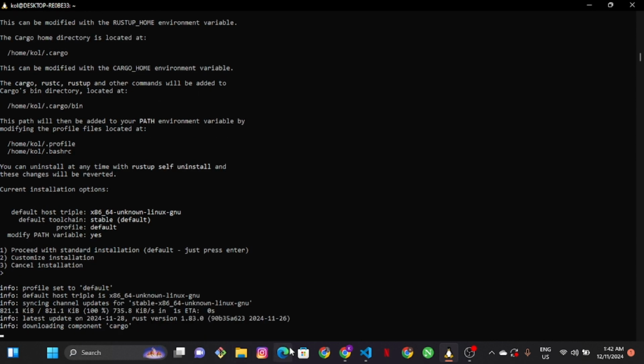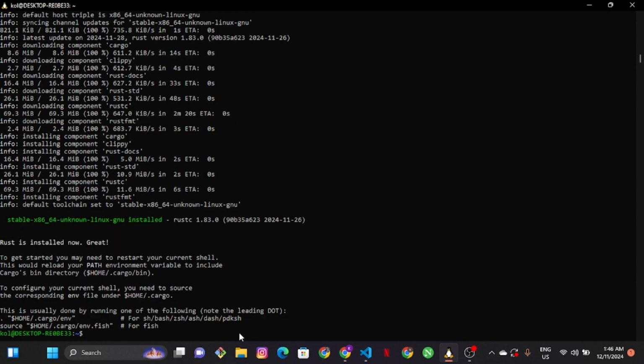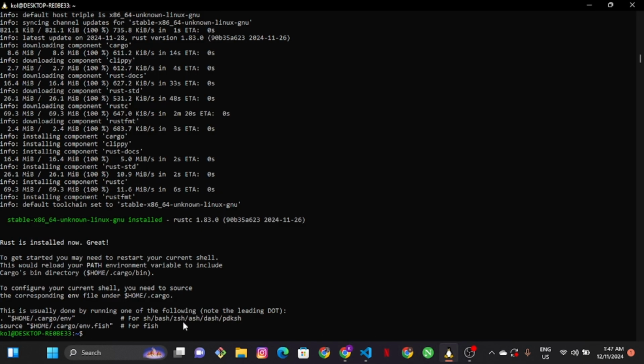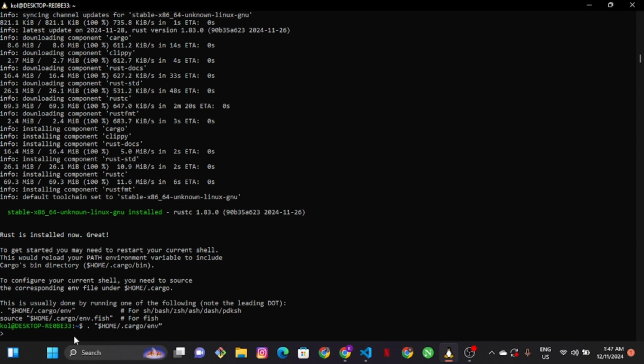So you just press enter on your keyboard, and it will do the rest. Okay, so right here all the components and everything else has been downloaded and installed. So we're just going to go ahead and run this code right here, so we can go to home. We're just going to copy it, and then we'll go back and run it right here, enter, and we should be home.